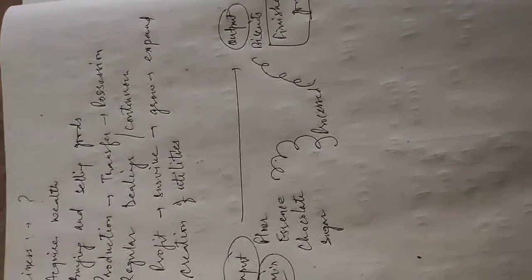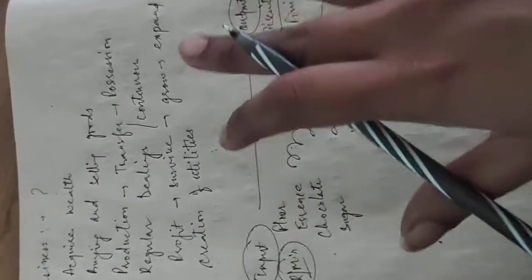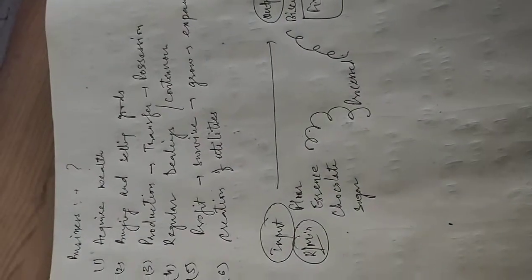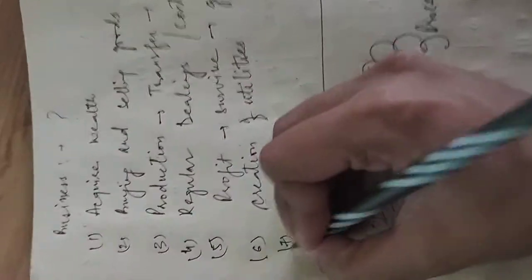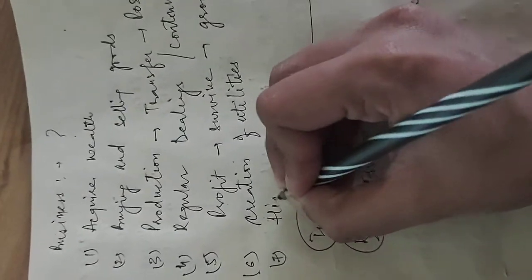So either you talk about consumer satisfaction in place utility or time utility, that means the time he spends upon it, or the money he spends upon it, money utility. Everything should be derived out of that. Then only it will be called a business, right? Next is that it carries a high element of risk.